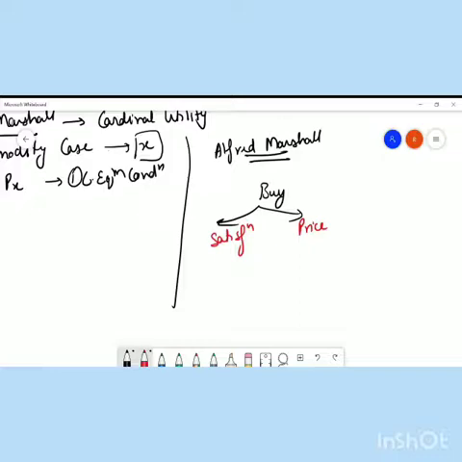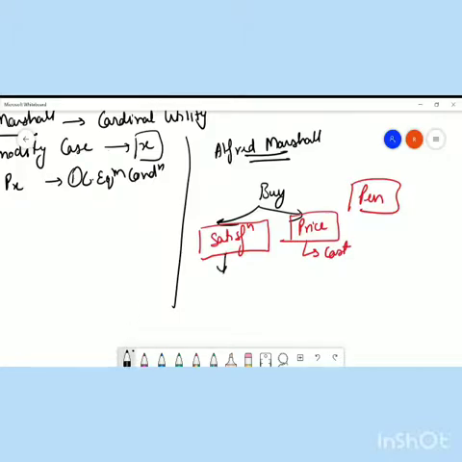I am going to buy a pen. For that pen, two things I'm going to consider. First, how much satisfaction that pen is giving me, and how much price or cost I have to pay for it, right? So this is nothing but the benefit for buying a product.